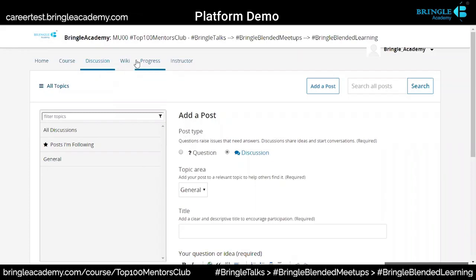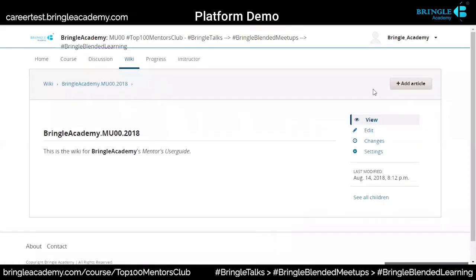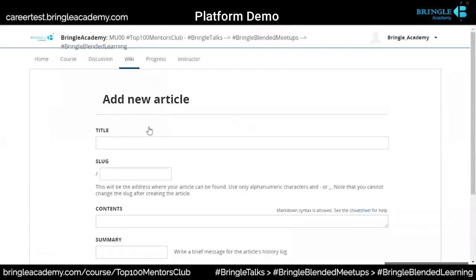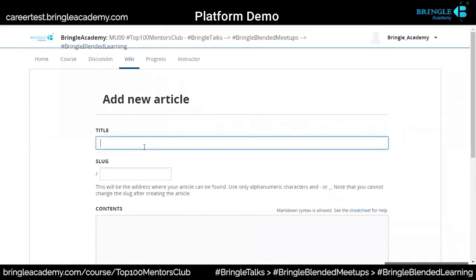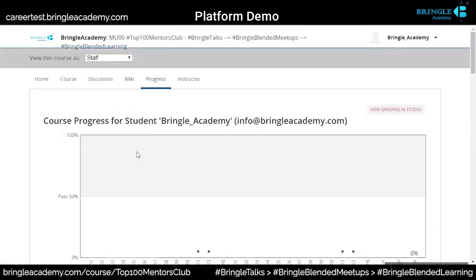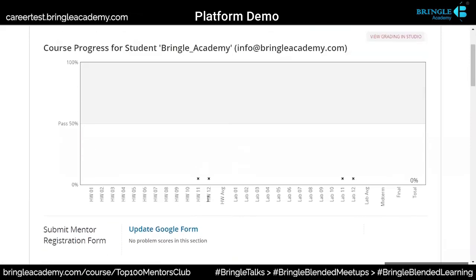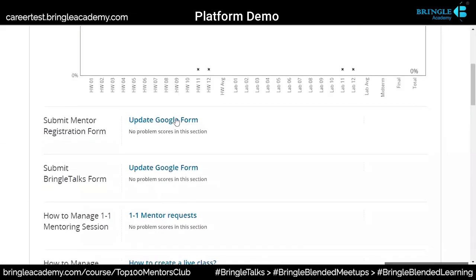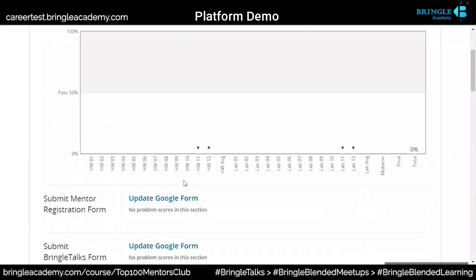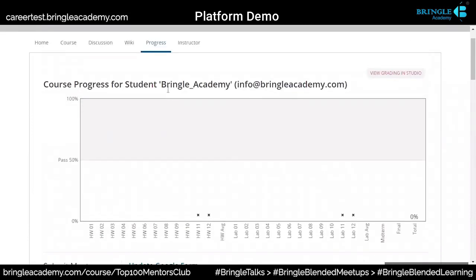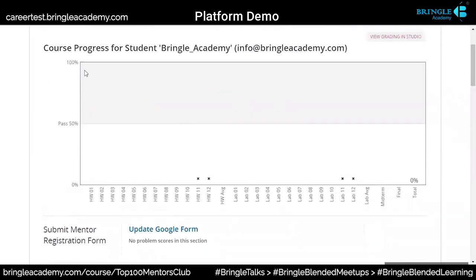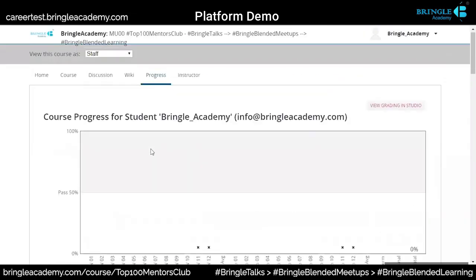Then there is a Wikipedia out here where you can add any article which you want to give as reference to the students, maybe an external blog or something, you can put it here. Then there is a progress bar, how the students are doing, what they are doing, what their progress is, homework, whether they have done it or not, what state. This is per student or overall? Per student. So yeah, it will give you an overall view per student. This is for Bringle Academy as a student which I have added, but then pass percentage, 100%, it will come for each student for the mentor.